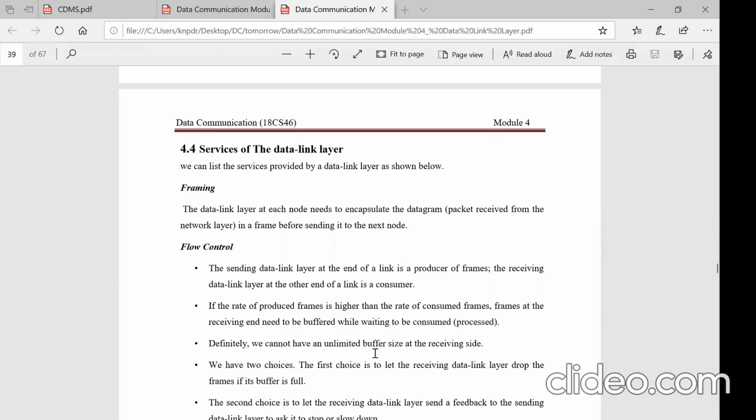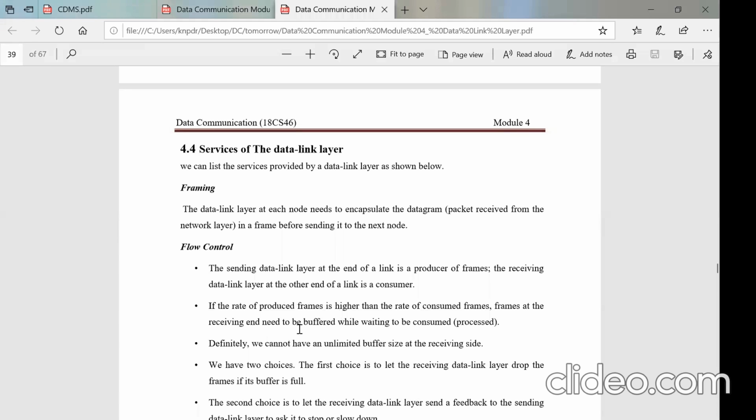The second service is flow control, right? Flow control means the data received from the upper layer is converted into frames, and then the frames are sent over the next link. But let me assume a condition where the sender is sending data at a higher speed and the receiver is very slow in receiving the data, or the link speed is less.